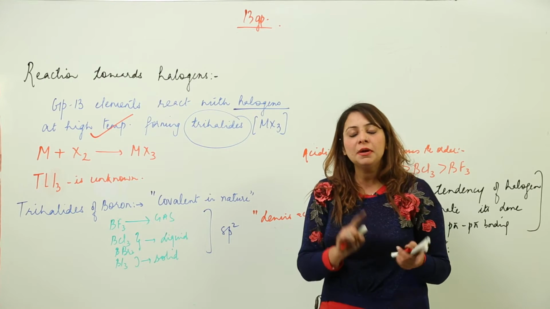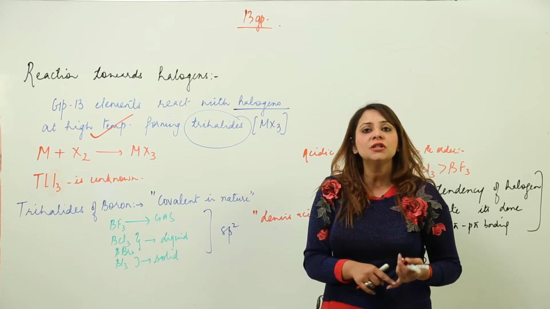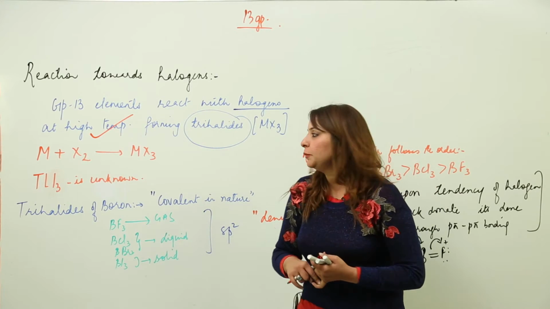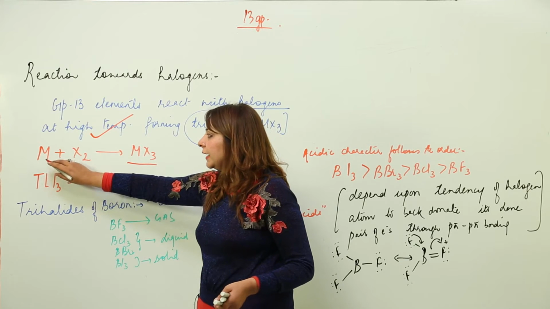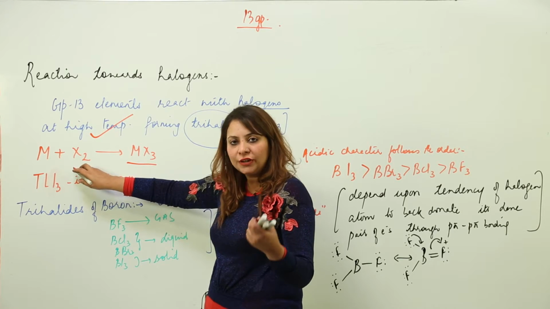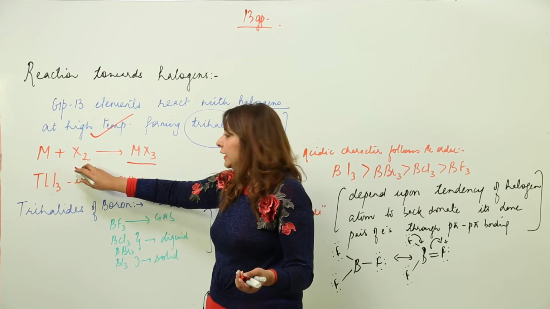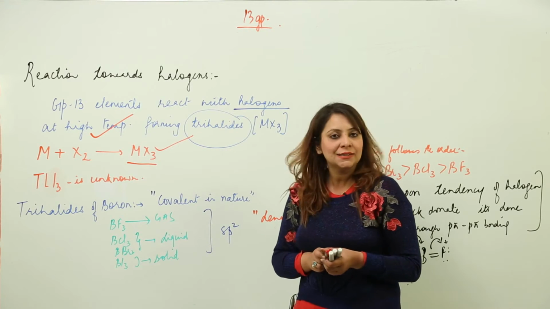So you can easily remember that with oxygen also they were reacting at high temperature, and moreover with halogens also they are reacting at high temperature. So the general formula is that when an element of this group reacts with a halogen, be it fluorine, chlorine, bromine or iodine, so X can be anything, they are going to form a compound with general formula MX3.